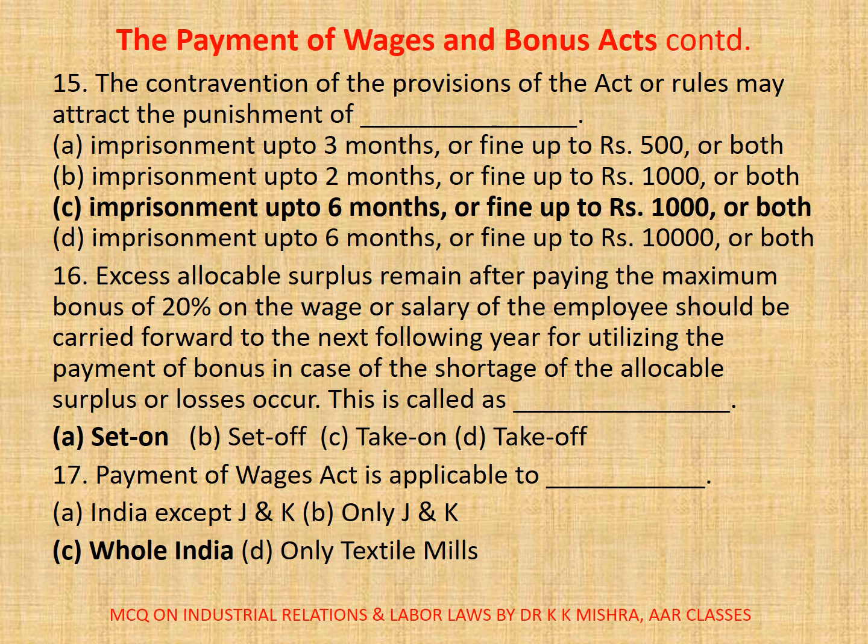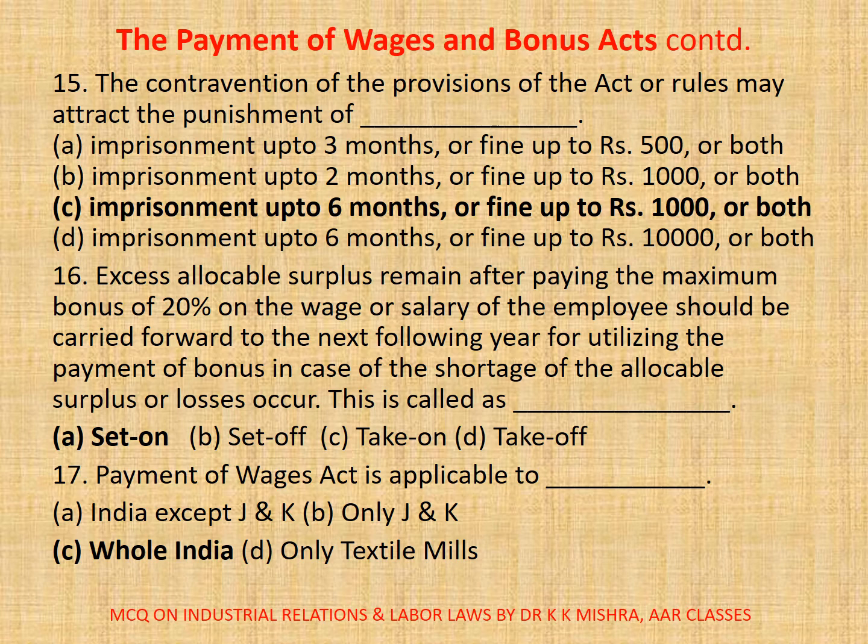15. The contravention of the provisions of the Act or rules may attract the punishment of dash. A. Imprisonment up to 3 months or fine up to rupees 500 or both. B. Imprisonment up to 2 months or fine up to rupees 1000 or both. C. Imprisonment up to 6 months or fine up to rupees 1000 or both. D. Imprisonment up to 6 months or fine up to rupees 10,000 or both. Correct option is C. Imprisonment up to 6 months or fine up to rupees 1000 or both.